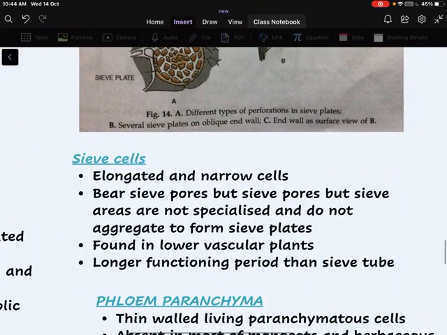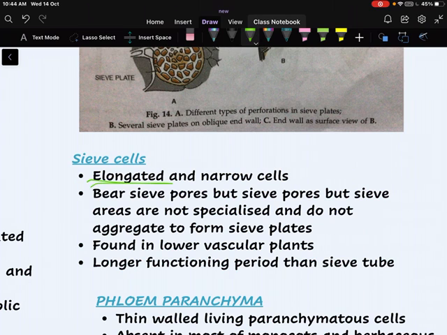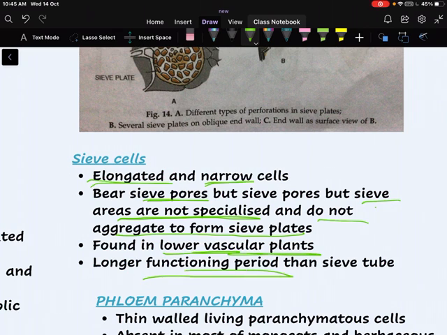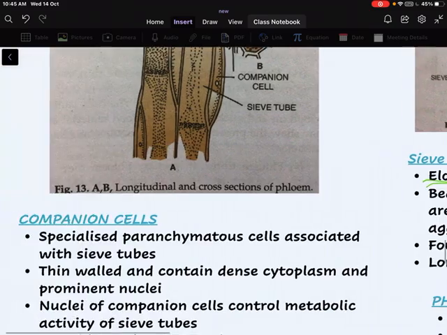Next, we have sieve cells. These cells are elongated and narrower, and bear sieve pores. They have sieve pores, but sieve areas are not specialized and do not aggregate to form sieve plates. These are found in lower vascular plants and have a longer functioning period than sieve tubes.